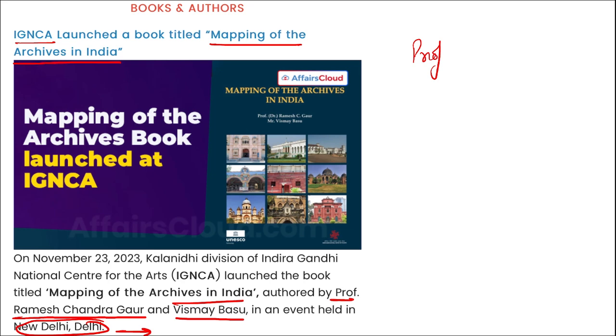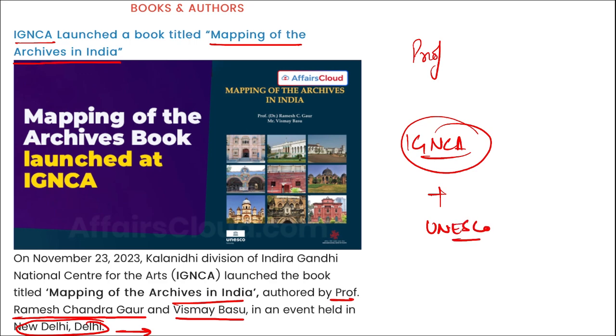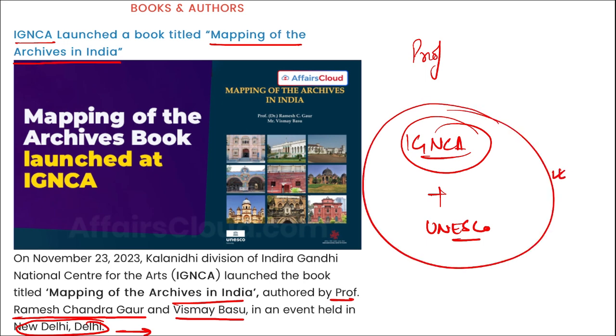The book was launched at an event held at the Indira Gandhi National Centre for the Arts in New Delhi. And this book was published by whom? Published by IGNCA, along with the support of UNESCO. Correct? Mark this. We have seen the authors and who published this book.